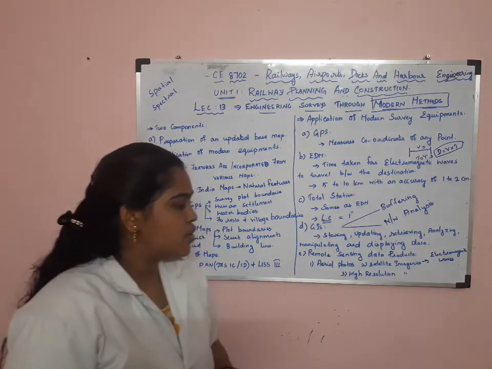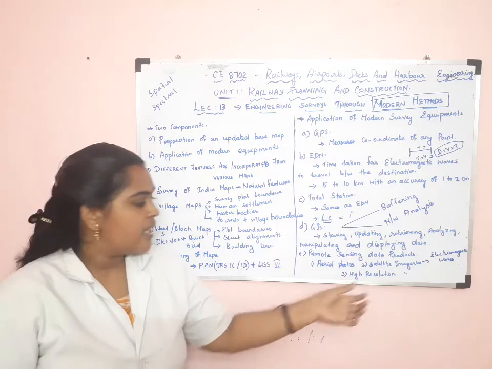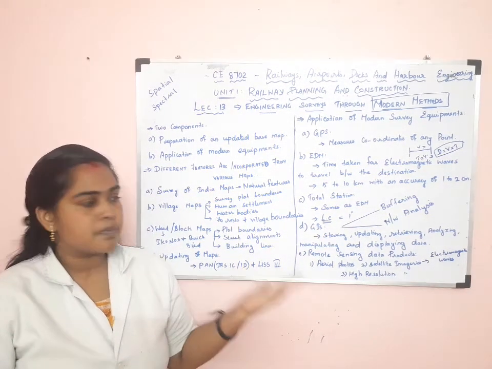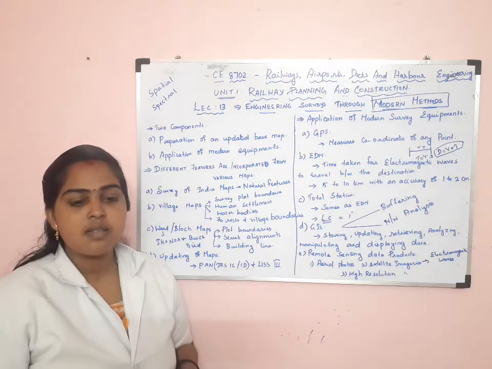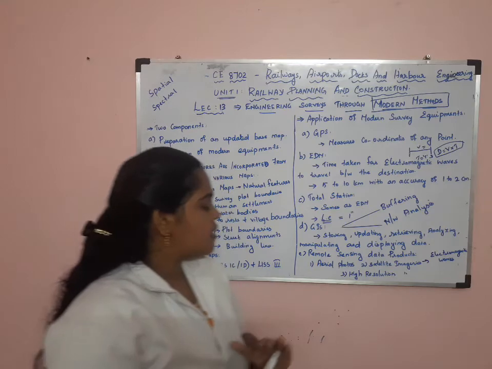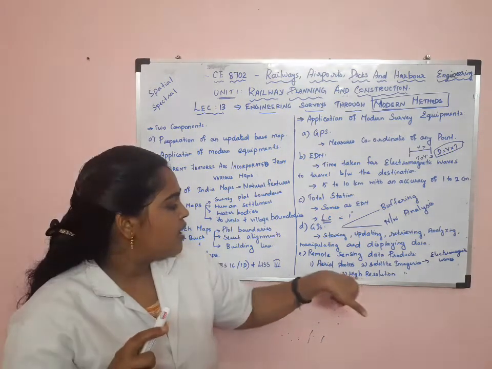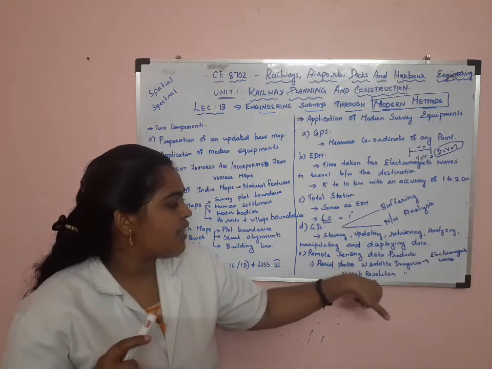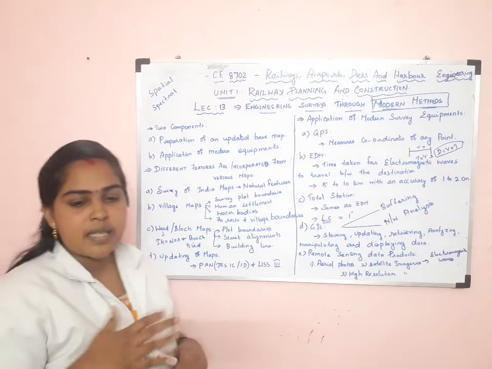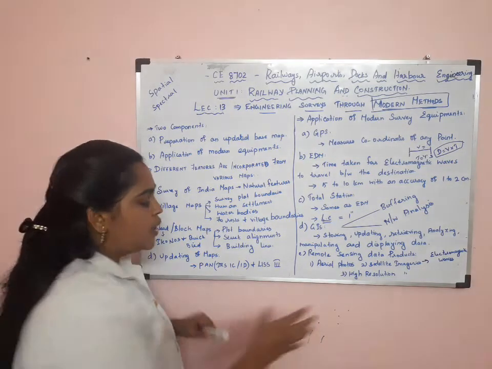Then high resolution images. The resolution is very high in these images. Some commercial companies orbit satellites for this purpose, that is, for taking high resolution images. For example, Space Imaging and DigitalGlobe are doing this job.